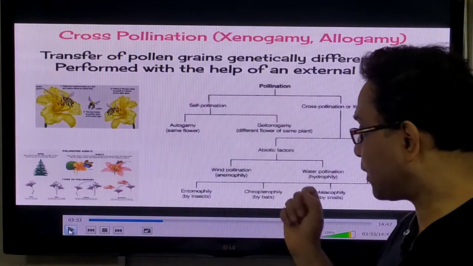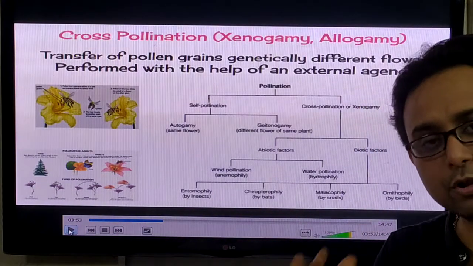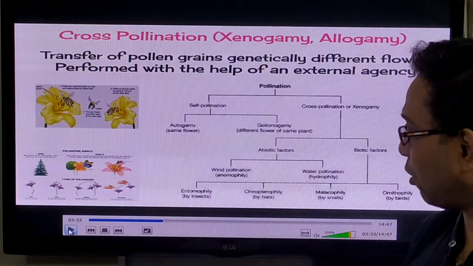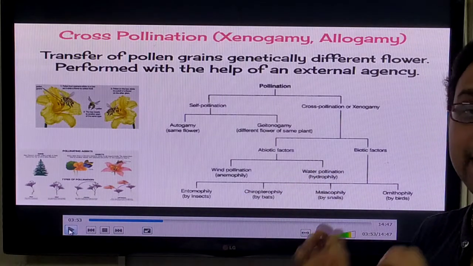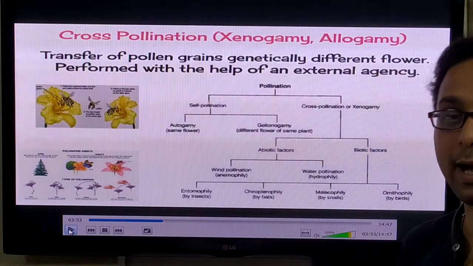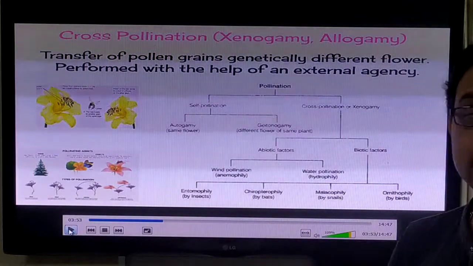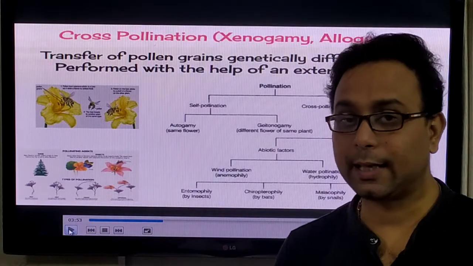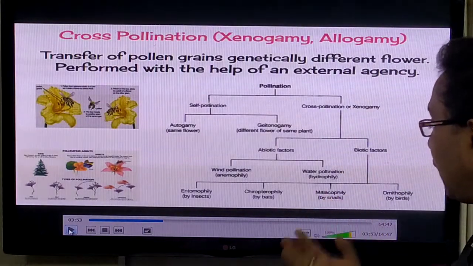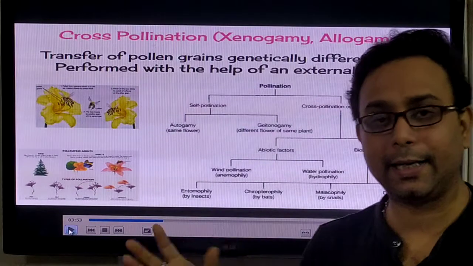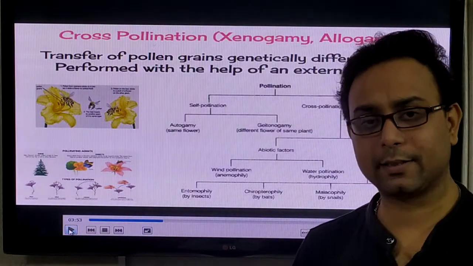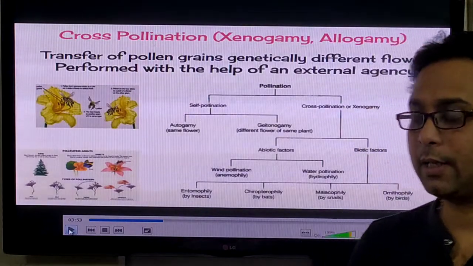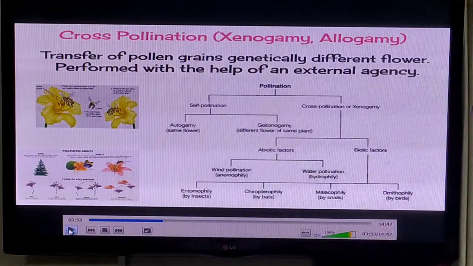Especially bats also help in pollination, and this is called chiropterophily. And snails also help in pollination, and that is called malacophily. And birds, like hummingbirds, can help in pollination, and that is called ornithophily.